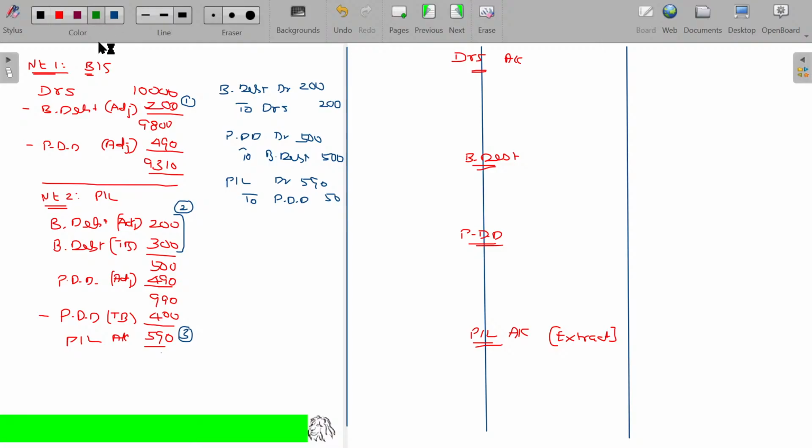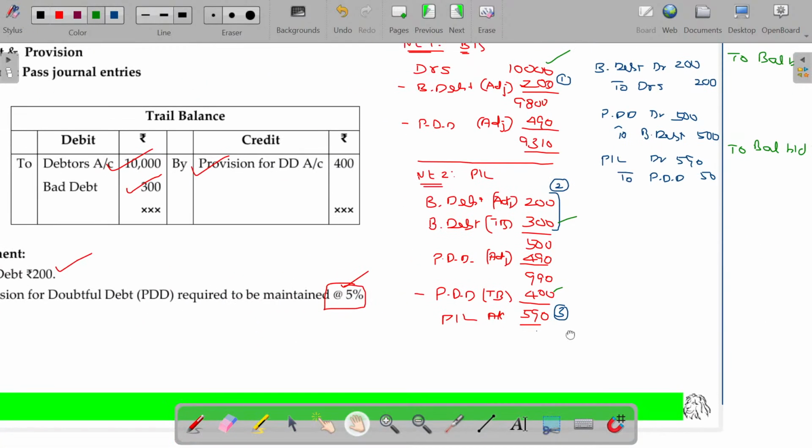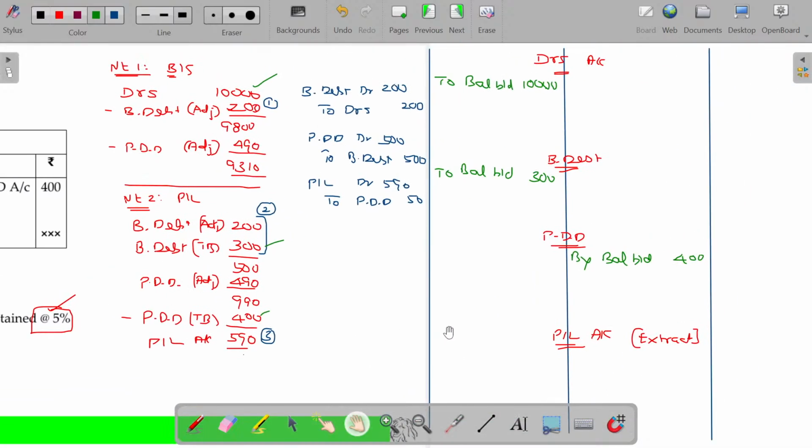Now, what is the debtors balance we have? 10,000. What is the bad debt balance we have in trial balance? 300, to balance brought down. What about the opening amount available in the trial balance, PDD? 400 rupees, that in credit side, balance brought down. Credit side or debit side, you just see and post that here. So this is given in the trial balance. I am posting these 3 items in the concerned ledger. Is that clear?